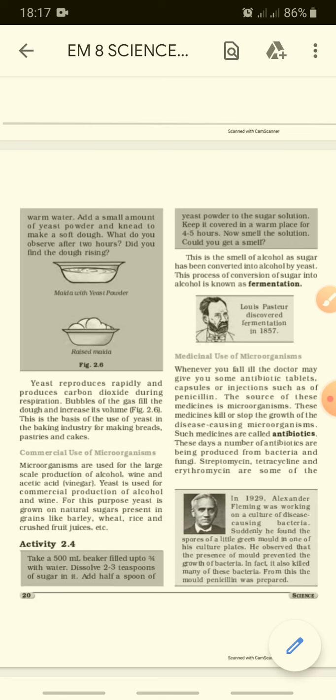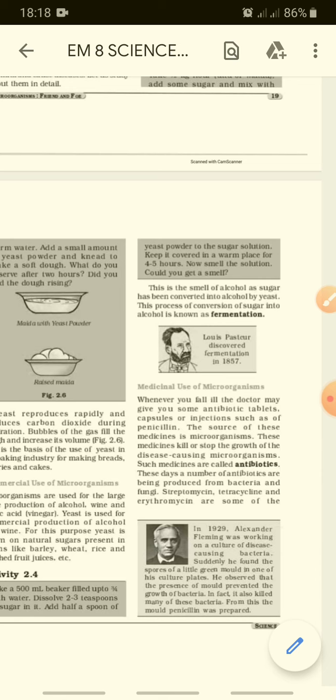See, we humans suffer many problems. Like there are medical uses of microorganisms also. Generally all the injections which we take, they are also made up of small minute microorganisms. Also the medicines, the tablets, the capsules which we take, they are also made with the help of microorganisms, right? Let's see, medical uses of microorganisms.